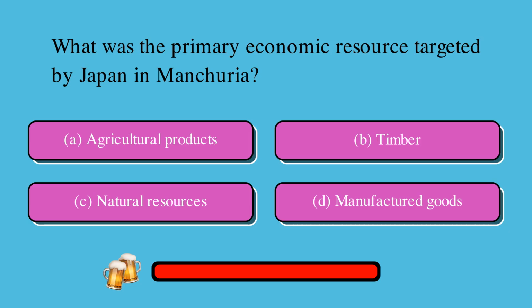What was the primary economic resource targeted by Japan in Manchuria? Is it A, agricultural products, B, timber, C, natural resources, or D, manufactured goods? The correct answer is C, natural resources.